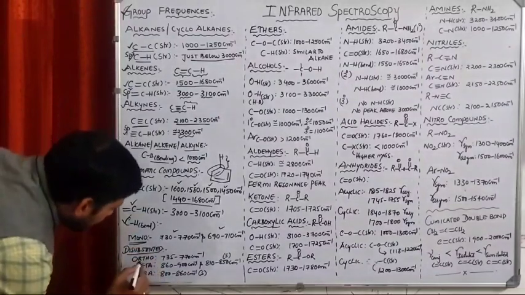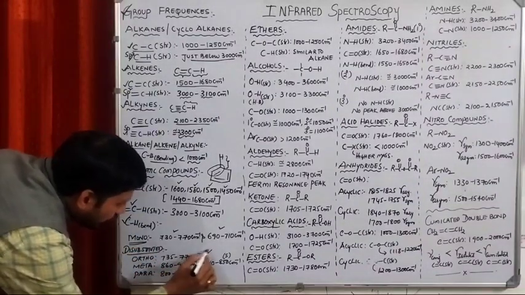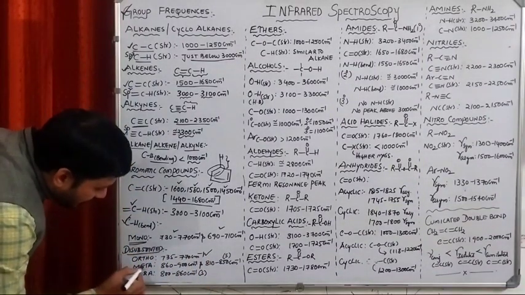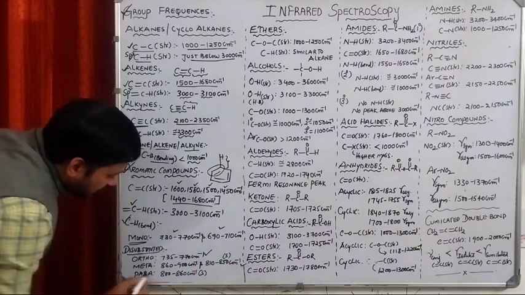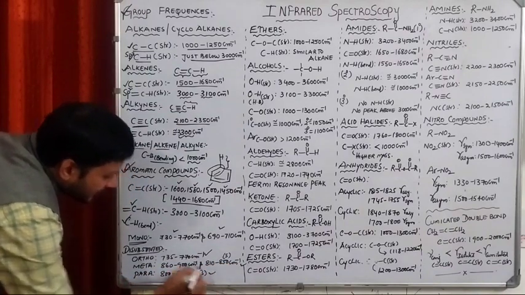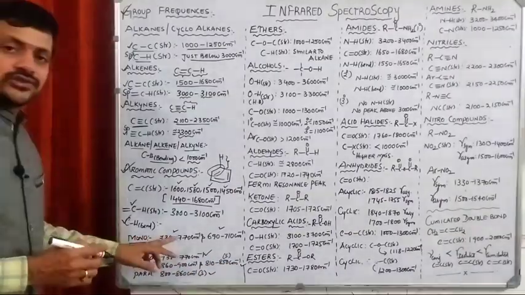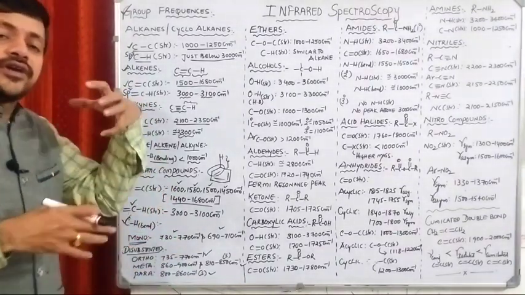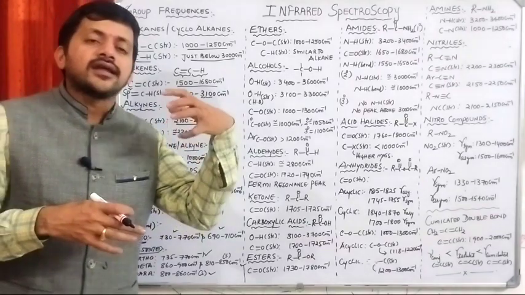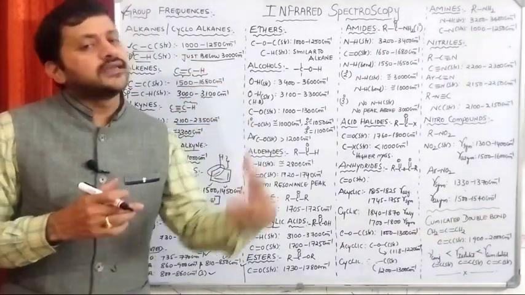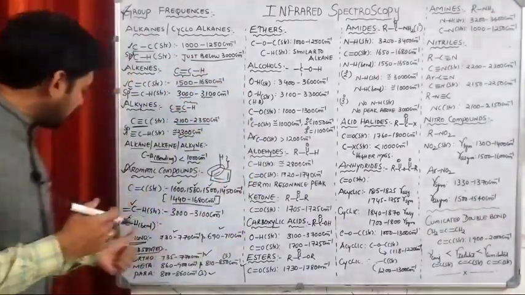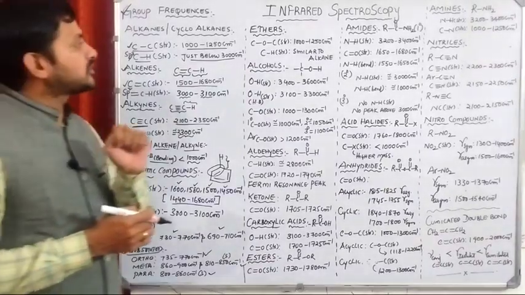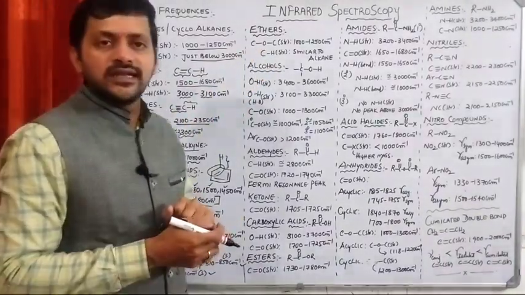See this one. In case of ortho, we are getting only 1 peak. In case of meta, we are getting 2 peaks. In case of para, we are getting 1 peak in these regions. So in this way, we can easily identify whether the aromatic compound contains mono-substitution or di-substitution by using the what? CH bending vibrations.